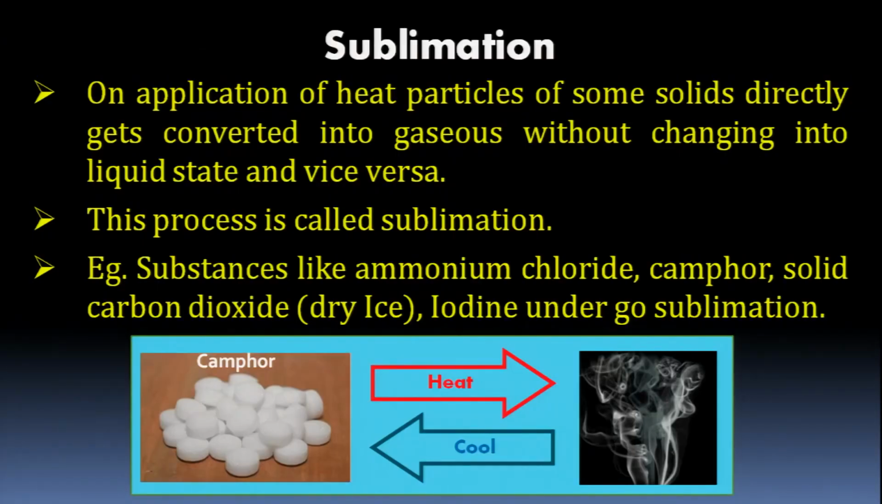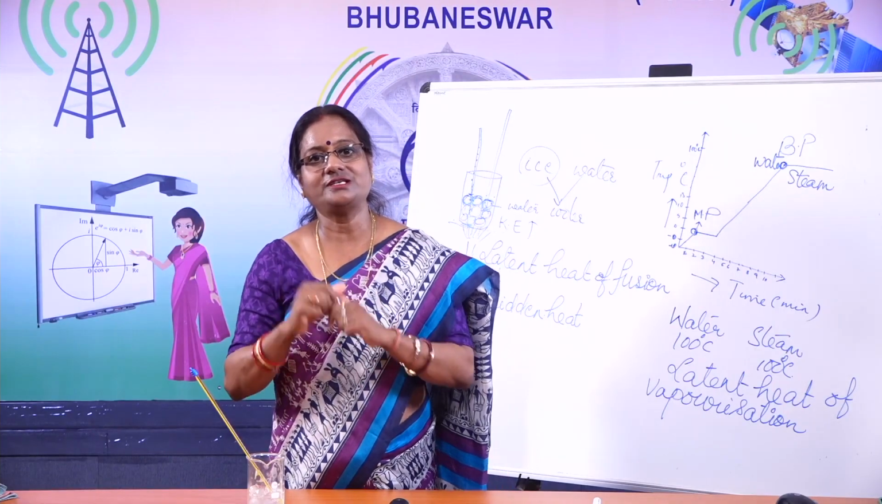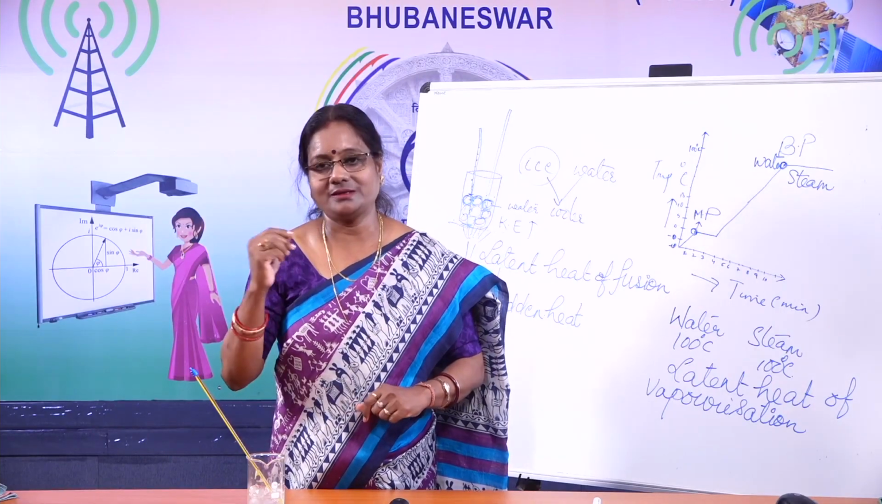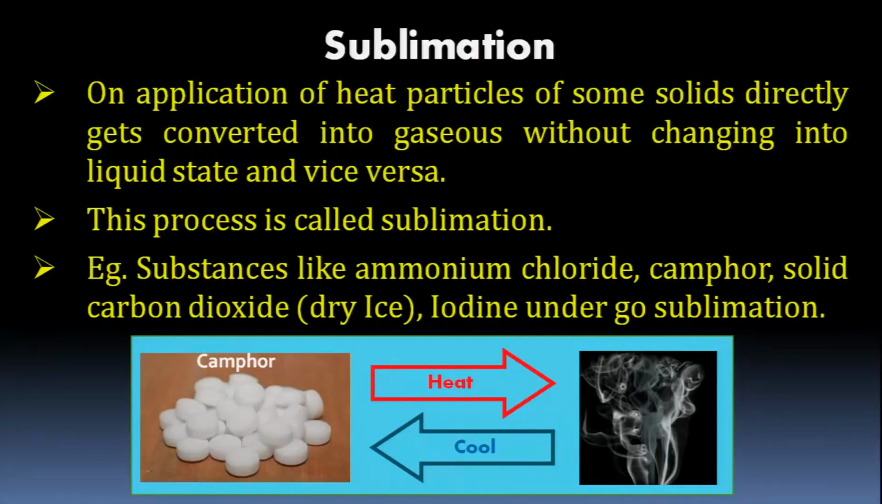On application of heat, particles of some solids directly get converted into gaseous state without changing into liquid state, and vice versa. Means from solid state, they can be converted into the gaseous state as you are seeing in this picture on application of heat. Then again on cooling it, we can get back the solid.